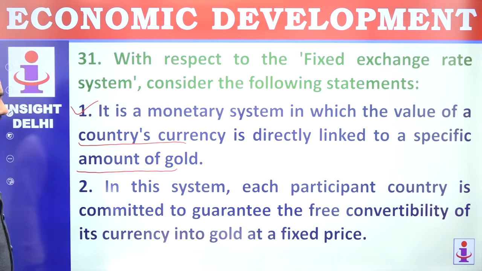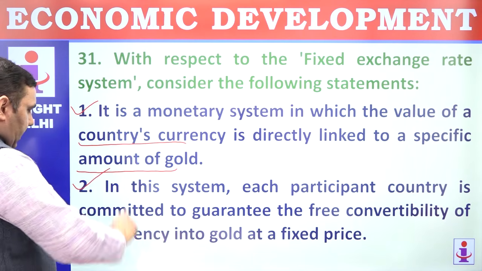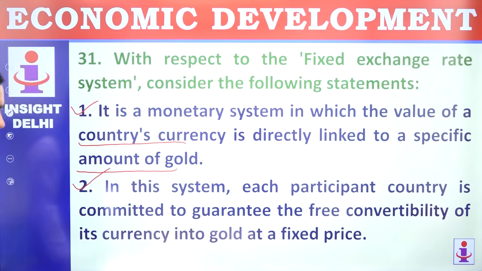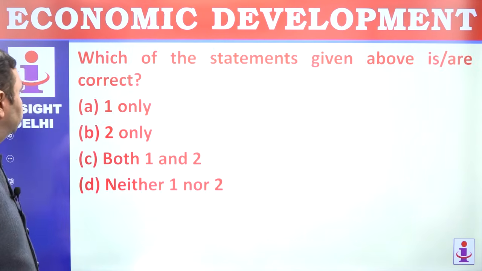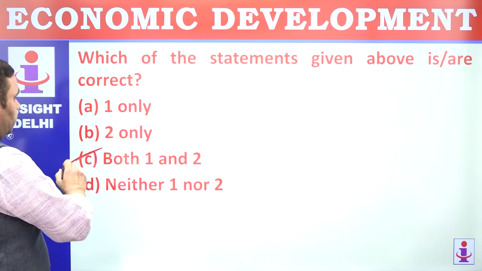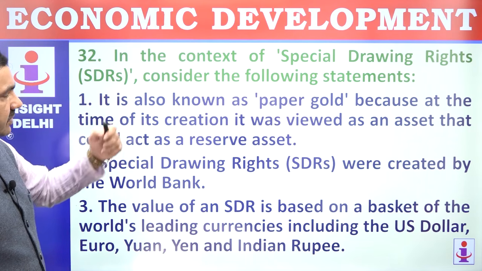In this system, each participant country is committed to guarantee the free convertibility of its currency into gold, because the currency has a value in gold. Both are correct. Option is C.